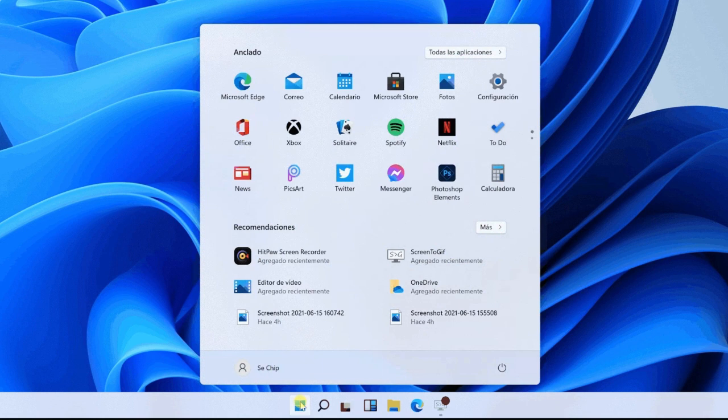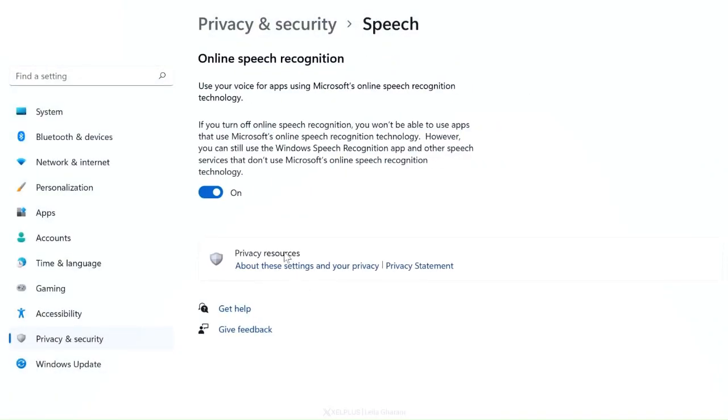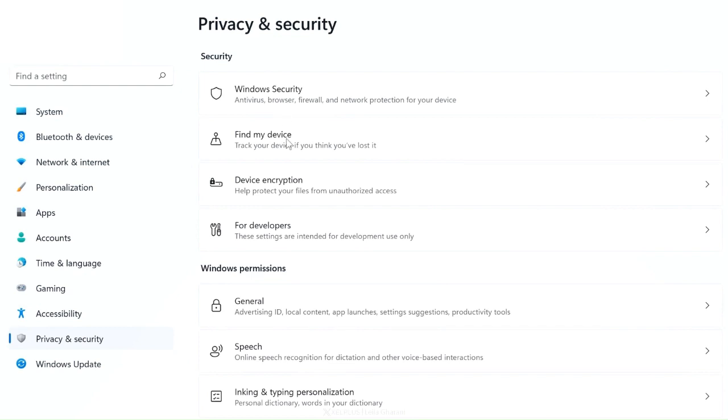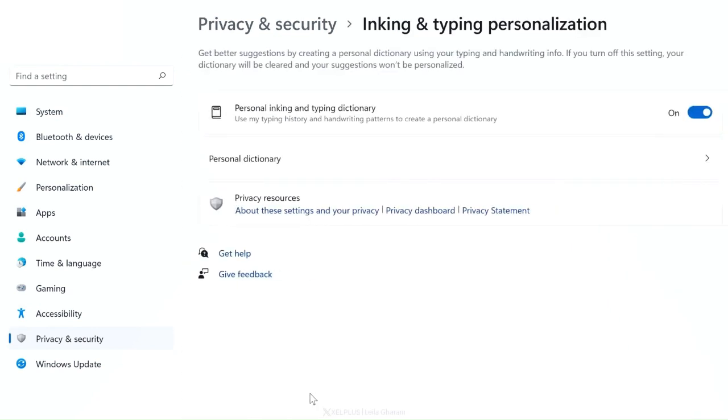While we are on the topic of privacy, to keep more of your information to yourself, you can change a variety of settings. You can find most of them in the Settings under Privacy and Security. Let's start with Speech. Turn off online speech recognition. You can still use voice typing and dictation, though. Next, we will go to Inking and typing personalization. When it's turned on, Windows collects unique words like names in a personal dictionary. This may help you type and ink more accurately.